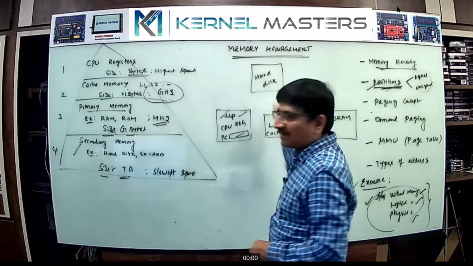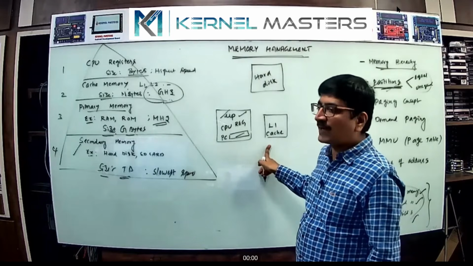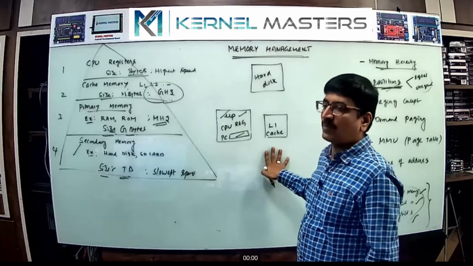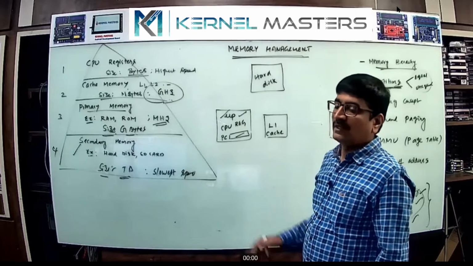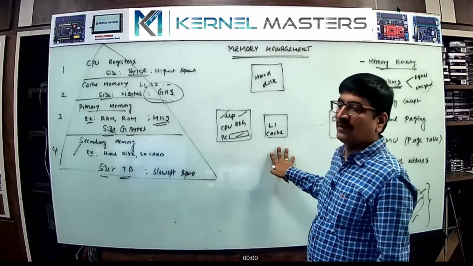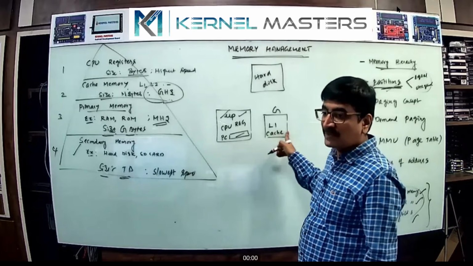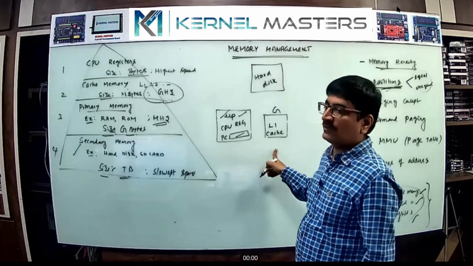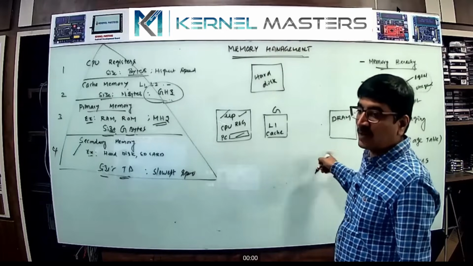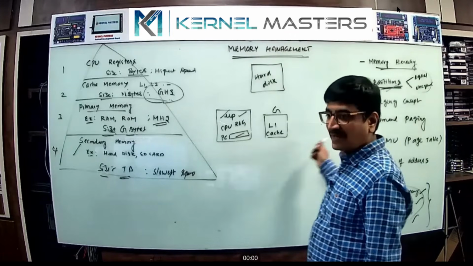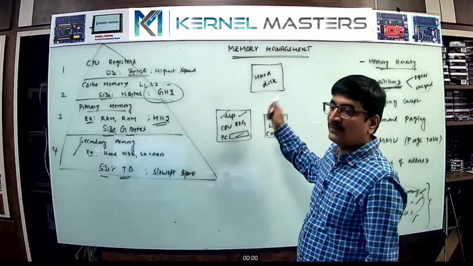But from the operating system's point of view, the memory management point of view, cache memory is compulsory. A low-level microcontroller doesn't require it, but here cache is important, especially from the performance point of view. The more cache, the better your system performance, because cache memory speed is in gigahertz now. Processor speed and this speed are both equal, so performance is very good. RAM speed is megahertz only, the slowest operation, so the processor has to compromise something to communicate with the RAM. Communicating with the hard disk is very slow.